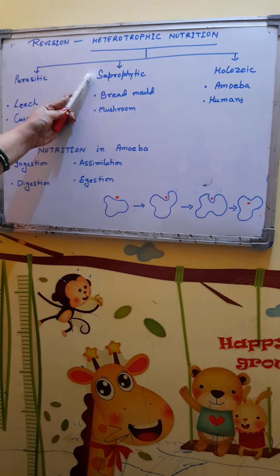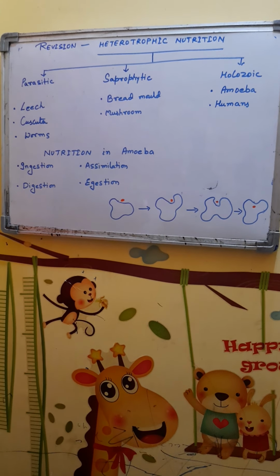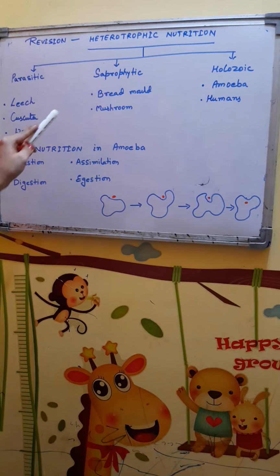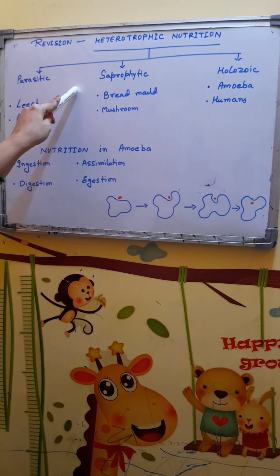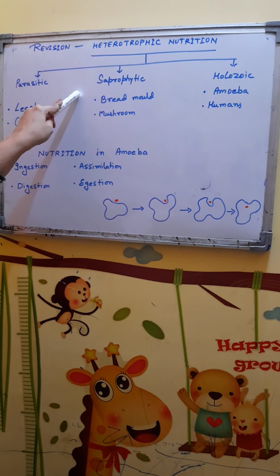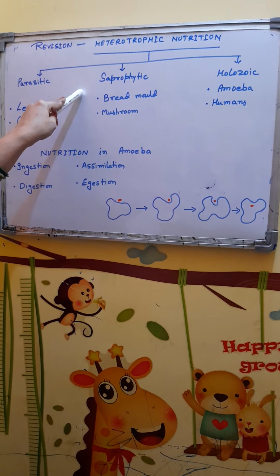Such type of nutrition is called saprophytic nutrition. Organisms which take up nutrition with the help of this mode are called saprophytes.